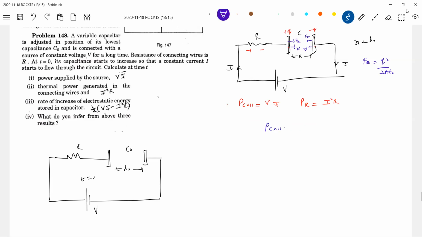The power generated by the cell is given by this. Some power will go to the connecting wires and the remaining power will be given to the capacitor. So Vi equals I square R plus PC.